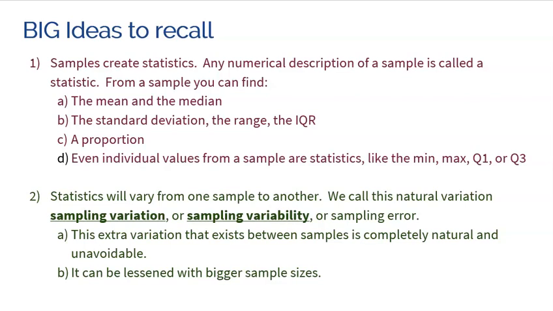So not only are the giraffes in our sample going to vary, but also my sample compared to somebody else's sample is going to vary. This natural variation that exists between samples is called sampling variation, sampling variability, or again, some people call it sampling error. You cannot get rid of this variability. However, it can be lessened with bigger sample sizes. If we look at sample sizes of 100 giraffes, then my sample is probably going to be closer to somebody else's sample, because there's more giraffes in the sample, and more giraffes in a sample will give me a better mean average closer to the truth.